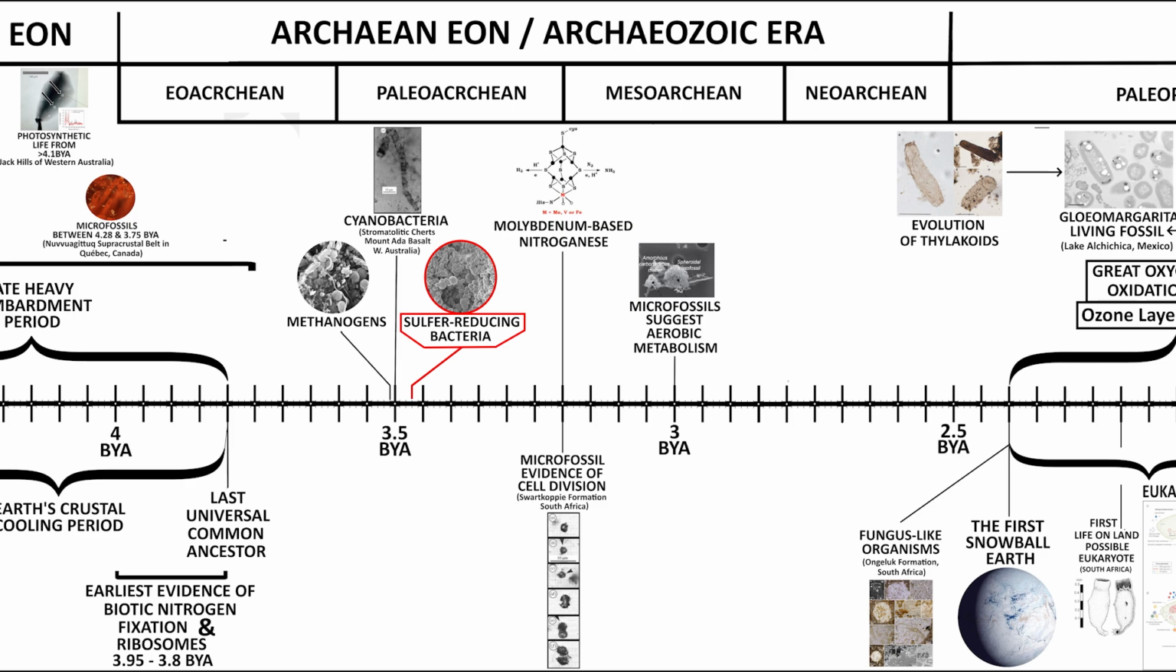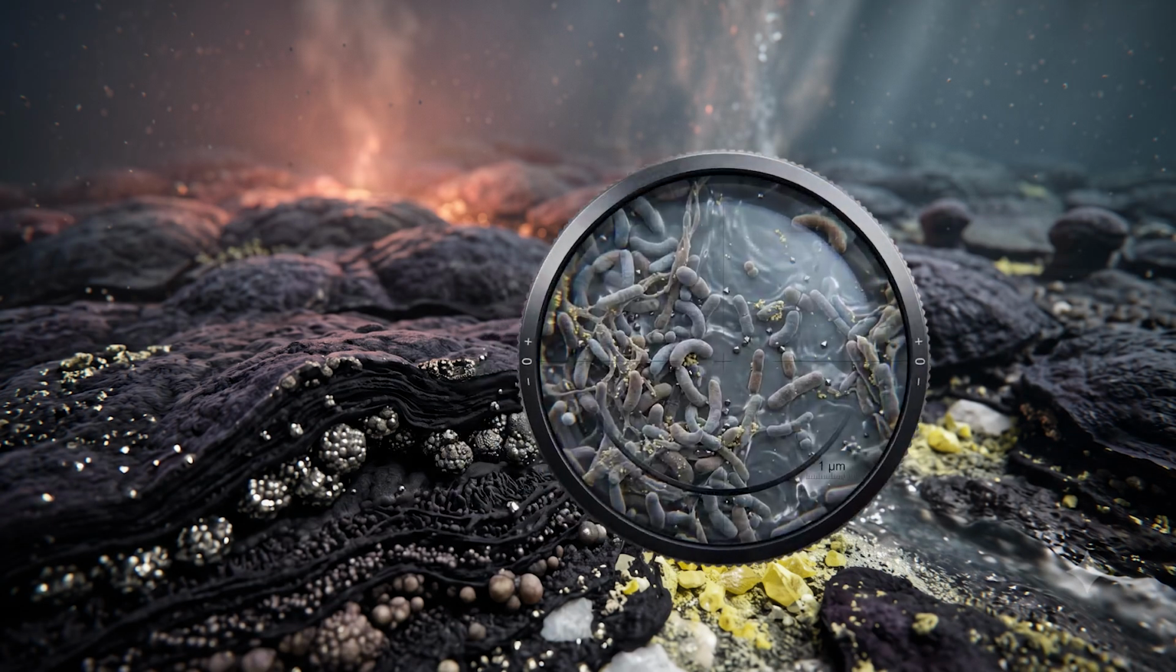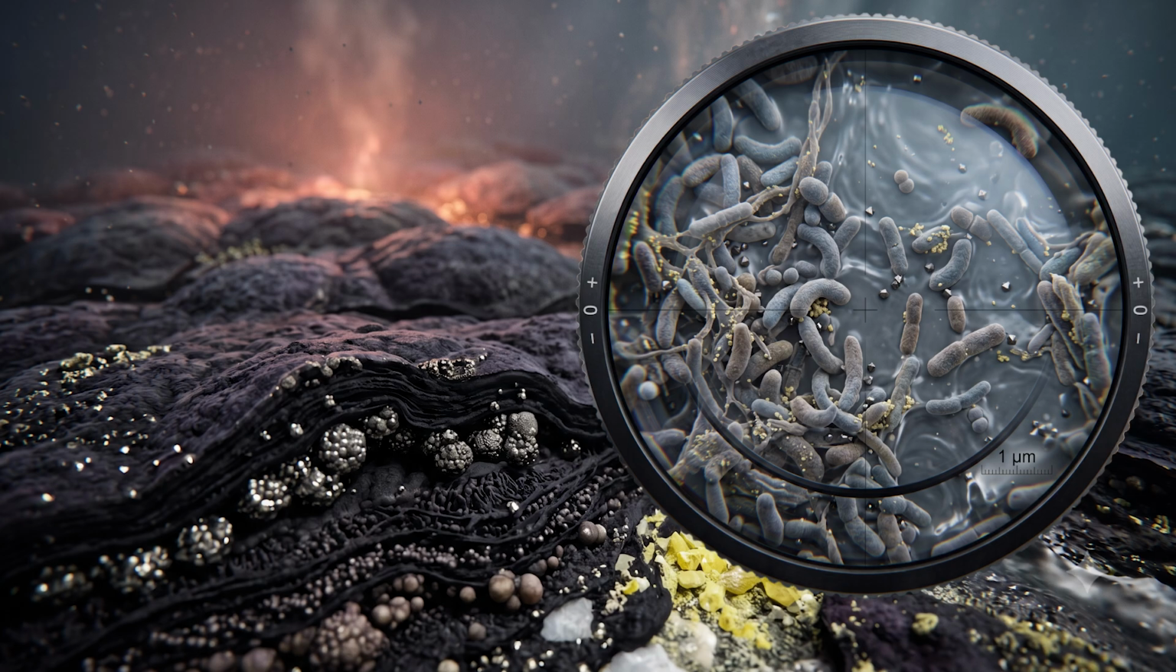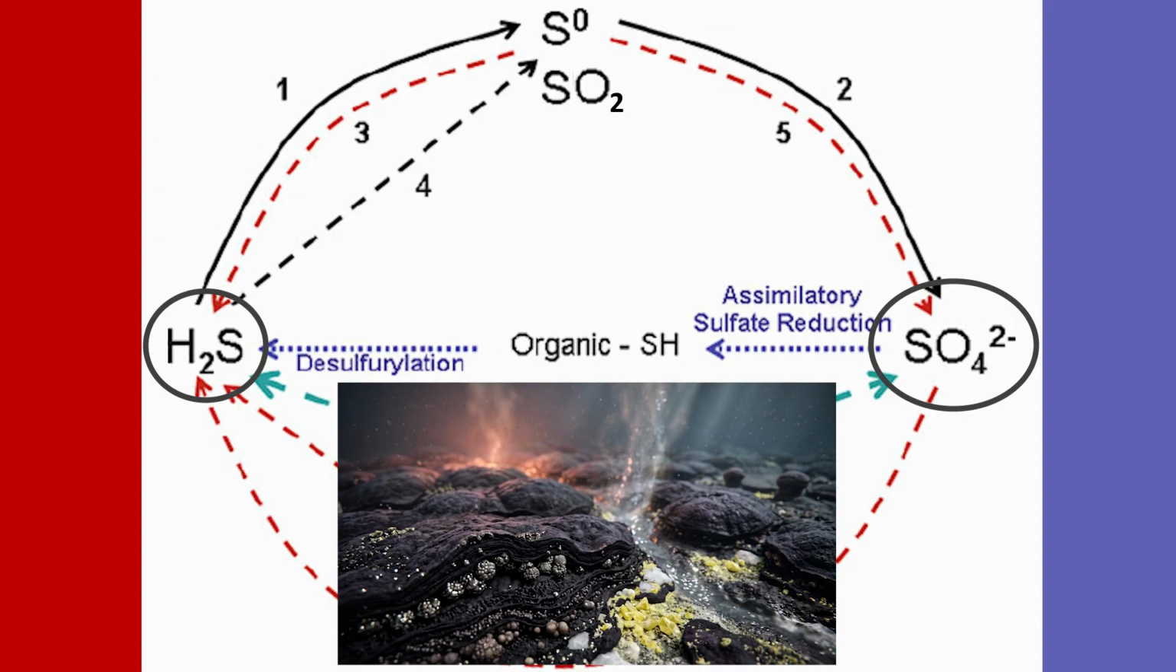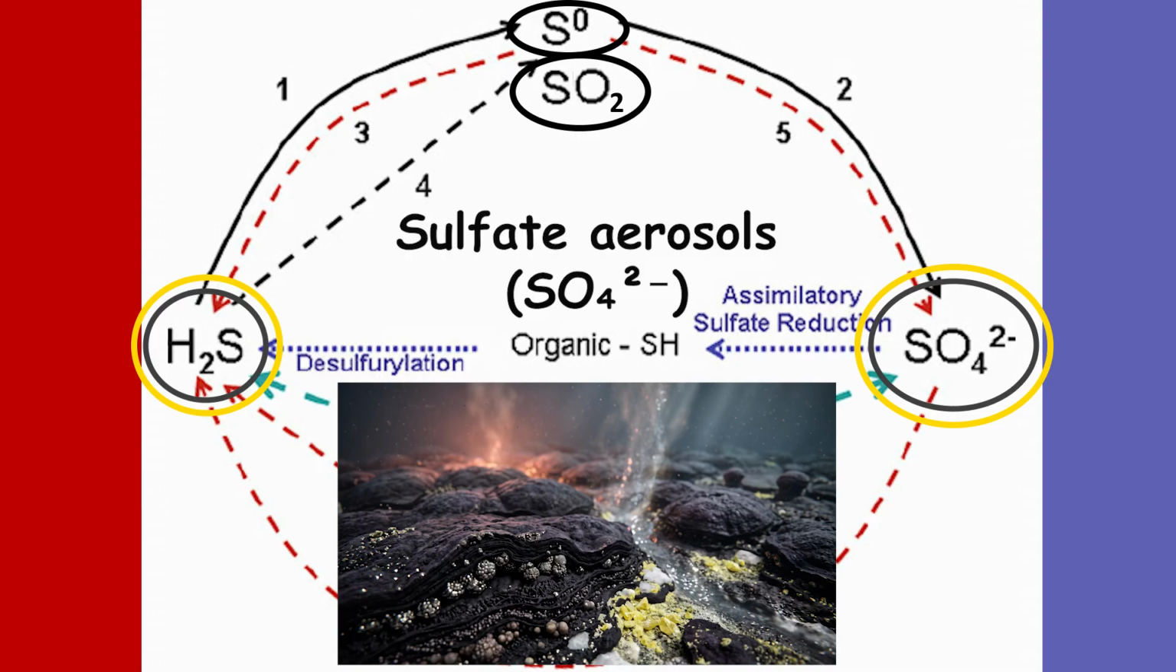The earliest forms of sulfur-reducing bacteria, or SRB, thrived in anoxic marine environments, so they were anaerobic microorganisms, and they drove sulfur cycling by converting sulfate into hydrogen sulfide. During the Paleoarchean era, extensive SRB activity depleted oceanic sulfate while releasing hydrogen sulfide into water columns. In regions of ocean upwelling, some of this hydrogen sulfide escaped into the atmosphere. Once in the atmosphere, the hydrogen sulfide underwent oxidation, forming elemental sulfur and sulfur dioxide, which further reacted with the atmospheric water vapor, generating sulfate aerosols.